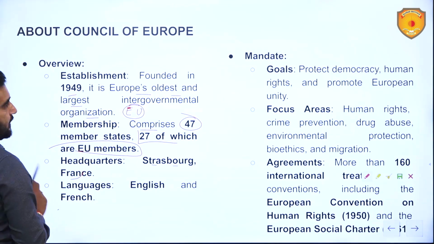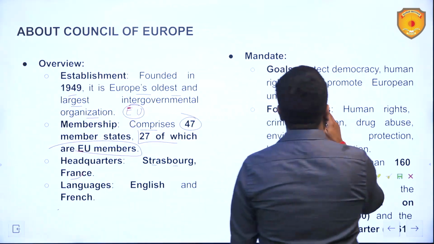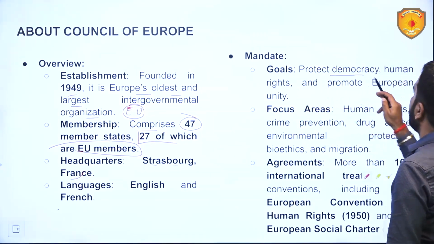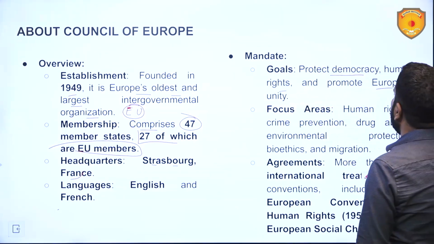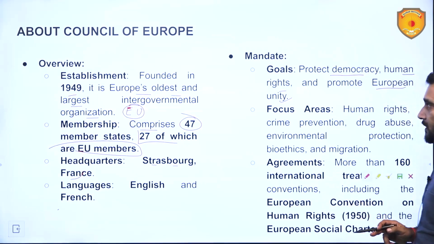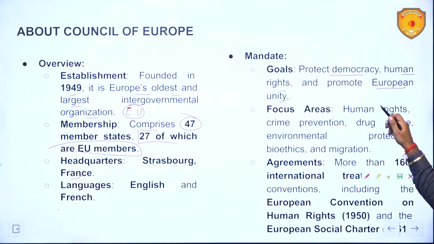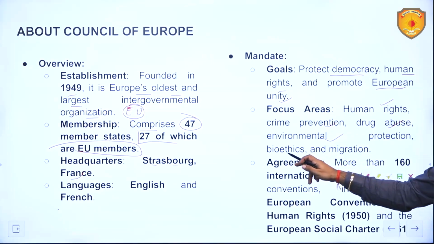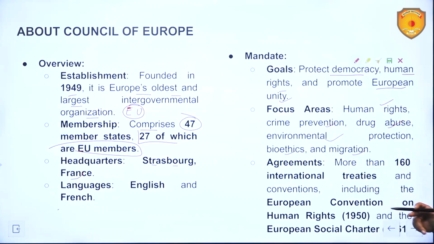Languages, English and French. Mandate: the goal of the Council of Europe is to protect democracy, human rights and promote European unity. Focus areas: human rights, crime prevention, drug abuse, environmental protection, bioethics and migration. Agreements: more than 160 international treaties and conventions, including the European Convention on Human Rights and the European Social Charter of 1961, have been adopted by this Council of Europe.